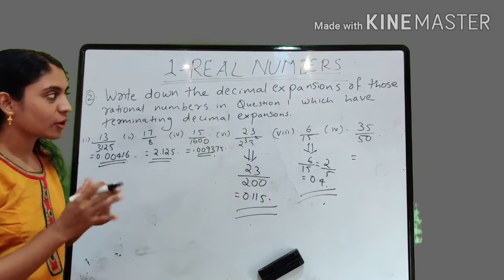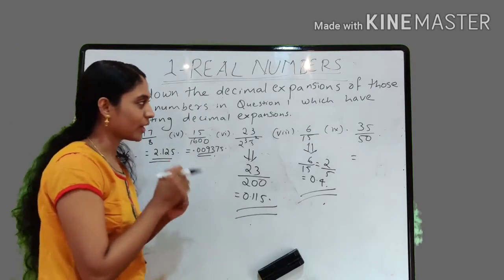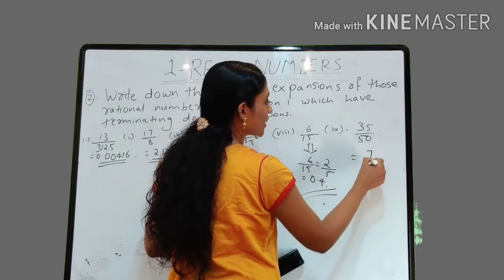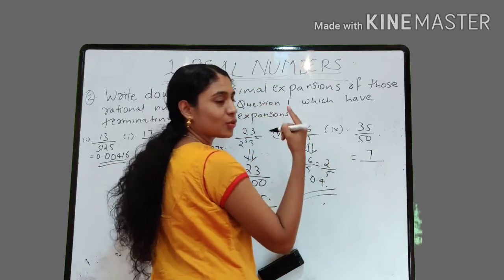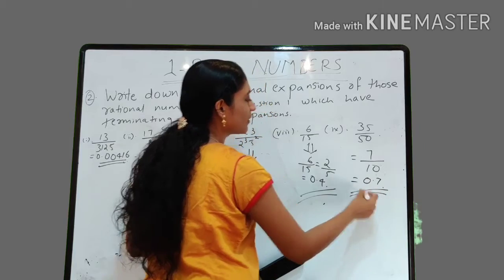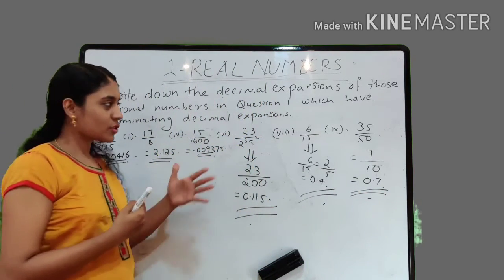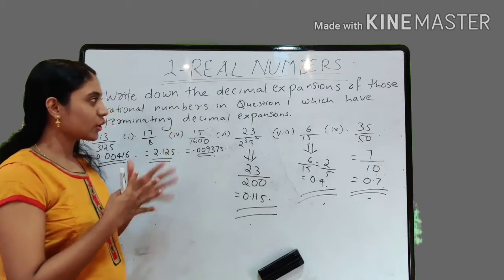And what about the last one? Is it divisible by any common factor, both numerator and denominator? Yes, divisible by 5, right? So 7 into 5 it is 35 and 10 into 5 it is 50. So 7 by 10 obviously it is 0.7. Got the trick to solve these kind of questions?